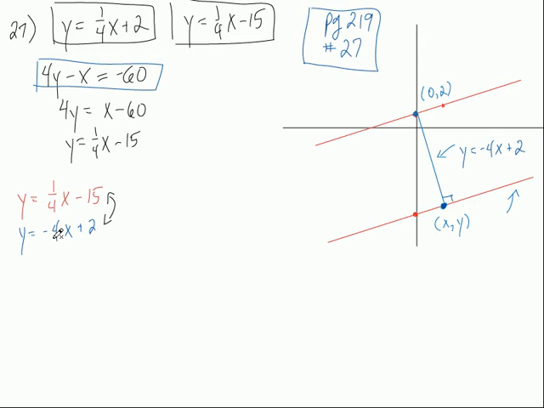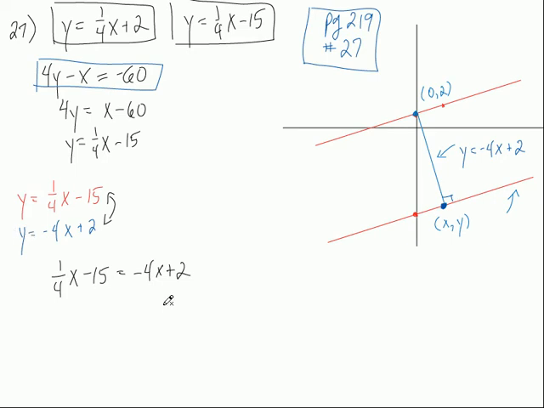Alright, so they're equal to each other. So that's what I'm going to do. I'm going to set them equal to each other. So 1/4 x - 15 = -4x + 2. And that's basically just substitution. I took this and substituted it in for this y right here. Do you see that? Because they're both equal to y.